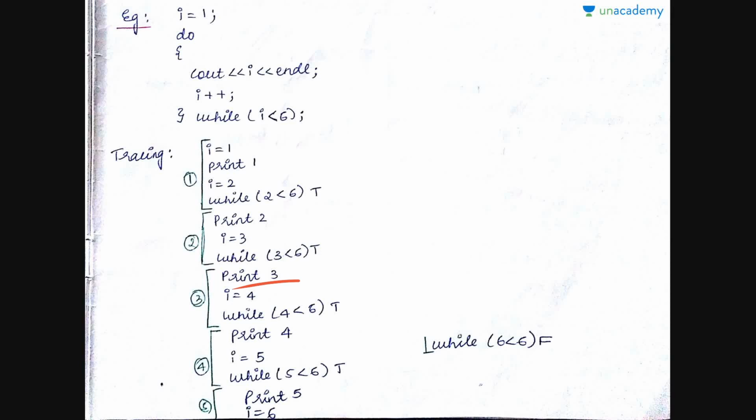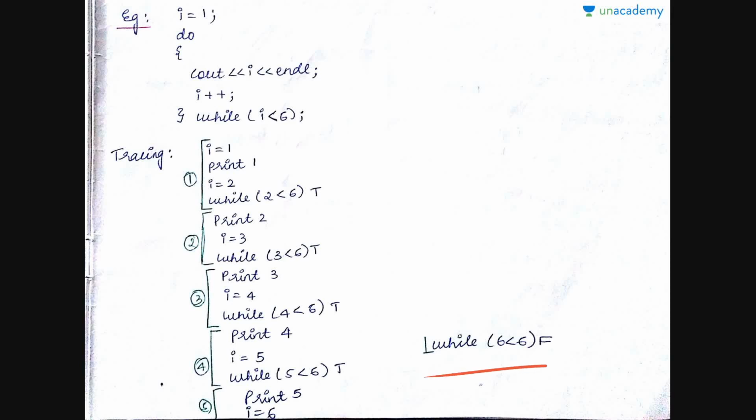And then you print 3 in the third iteration. You print 3 and then you increment i to 4 and check 4 less than 6. Yes, it's true. And then it goes on up to you print 5. After printing 5, i becomes 6, because after printing a number, it will increment. So when i was 5, you print it and then you increment it to 6. Once it became 6, you come out and check if 6 less than 6.